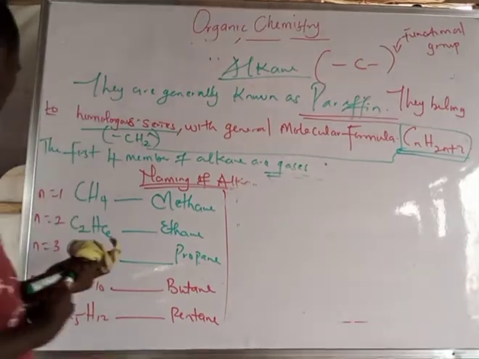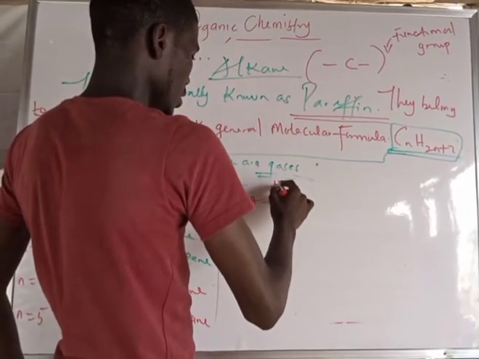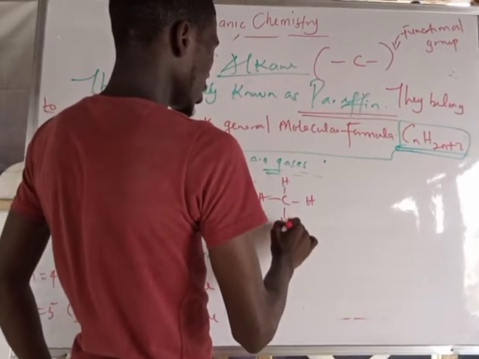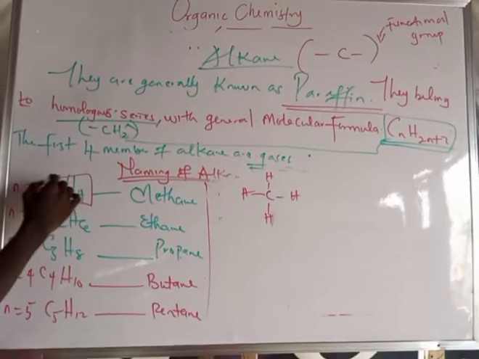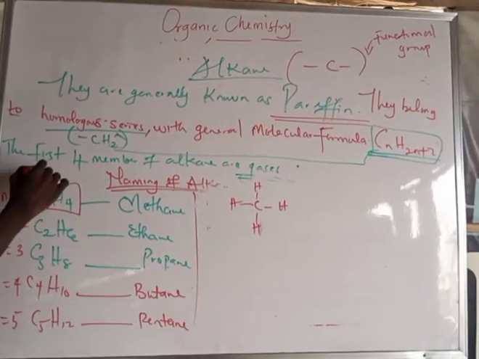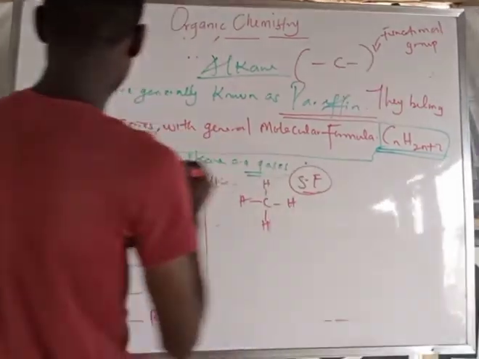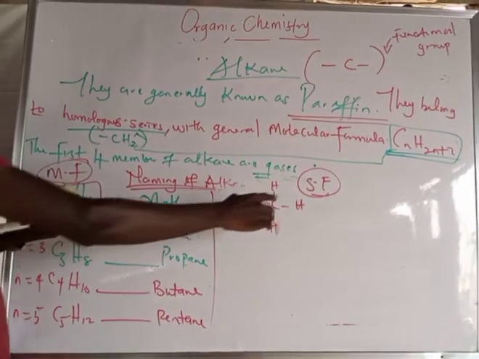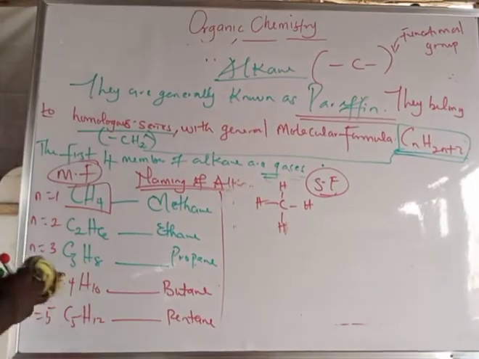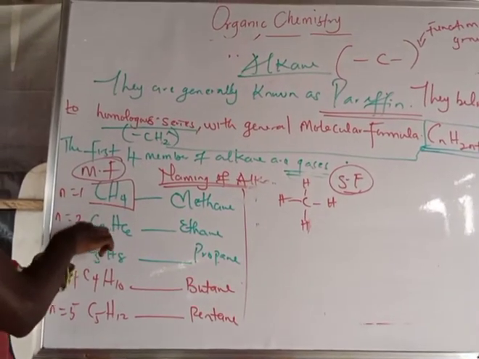For methane, I have CH4 as the molecular formula, MF, and the structural formula, SF. Don't forget: molecular formula, structural formula. The next one is ethane. The molecular formula of my ethane is this.